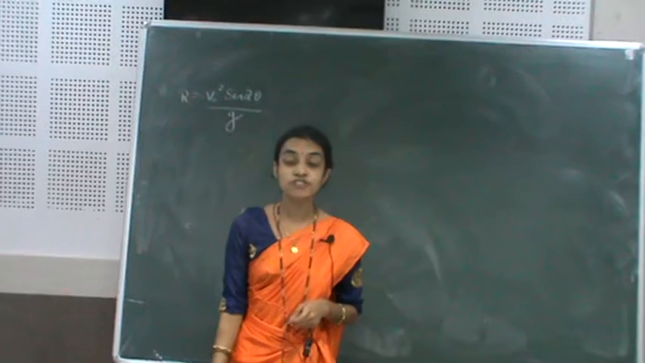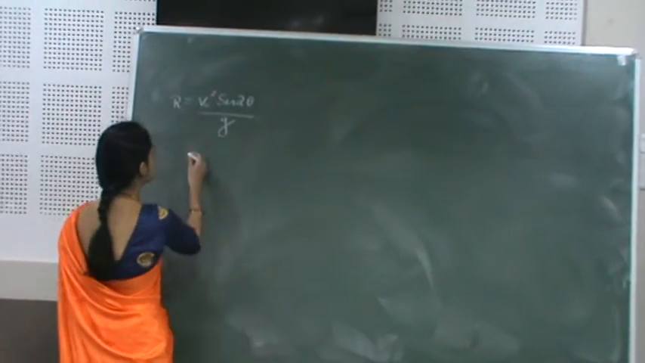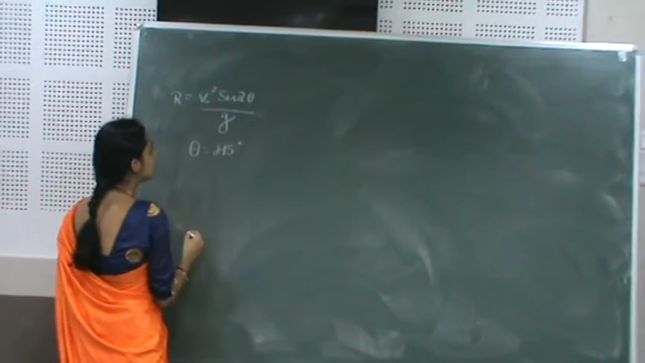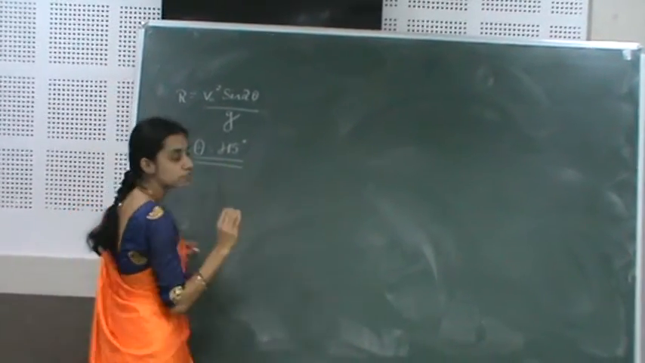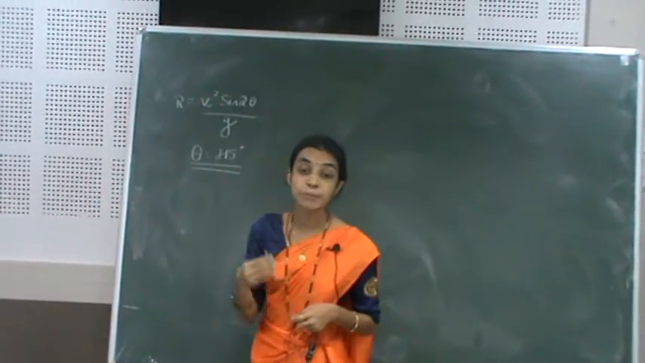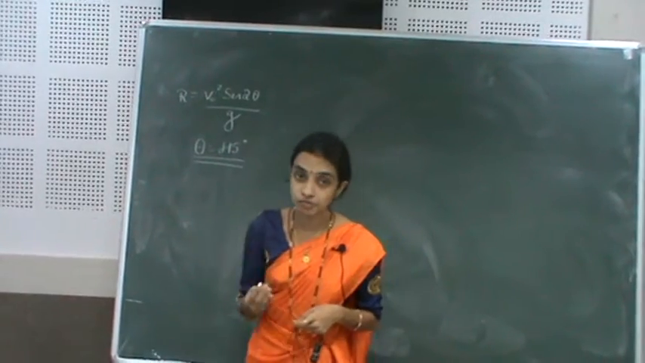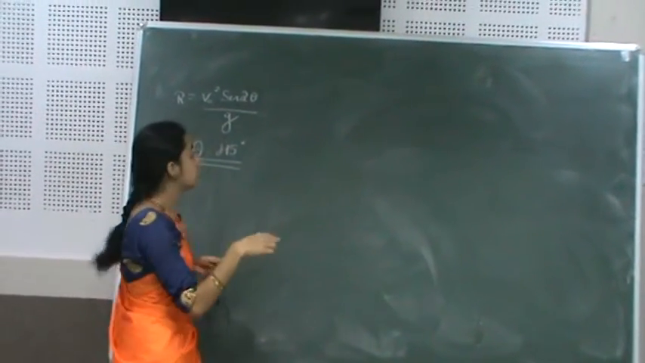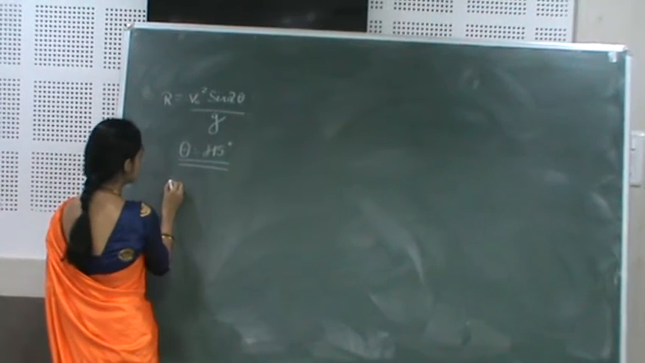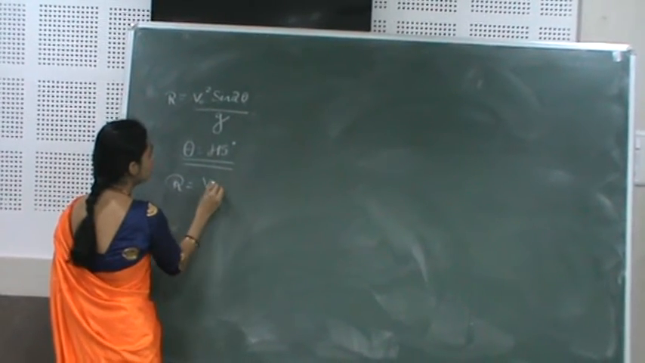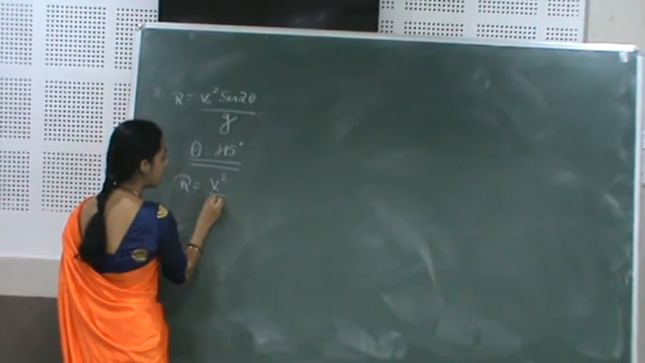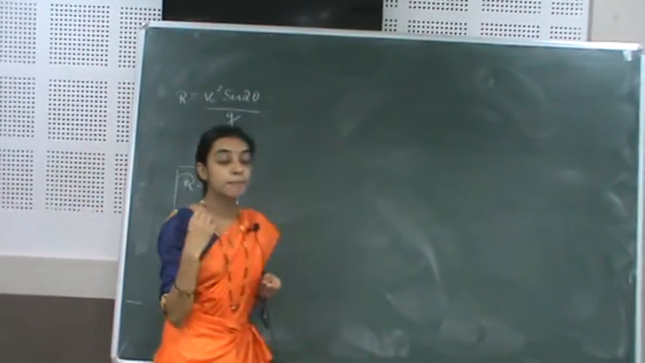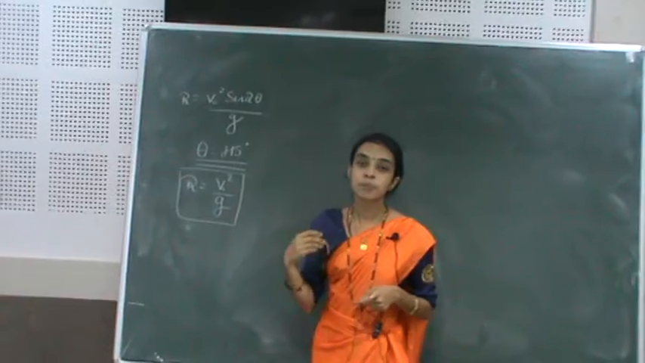The range of the projectile is maximum if theta is equal to 45 degrees. The range of the projectile will be maximum if theta equals 45 degrees, nothing but sin 2 theta value will be equal to 1. So here R will be equal to V naught square upon g. It's the expression of the maximum range of the projectile.